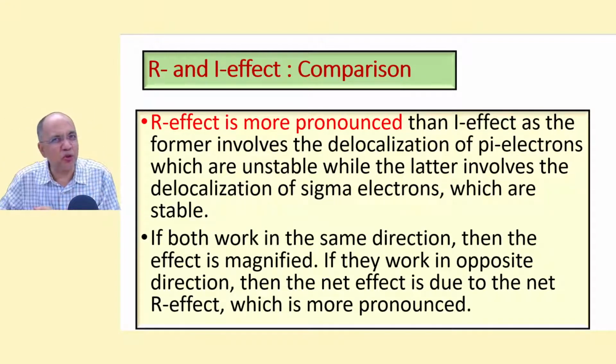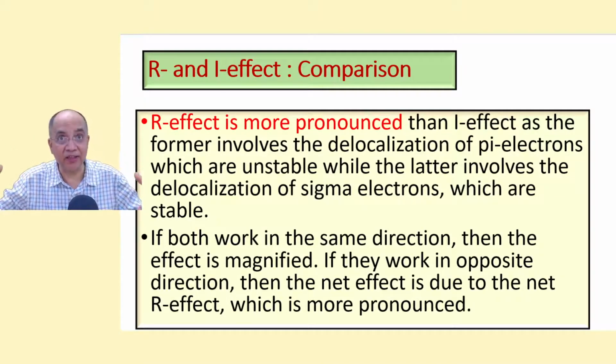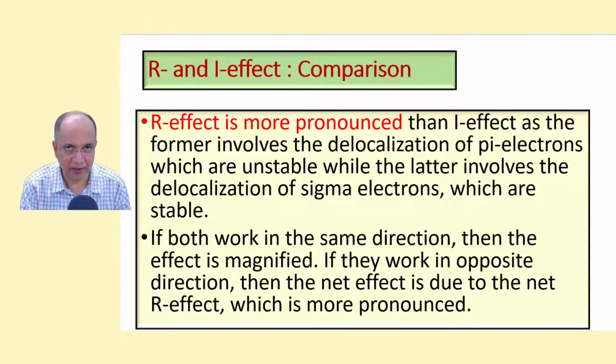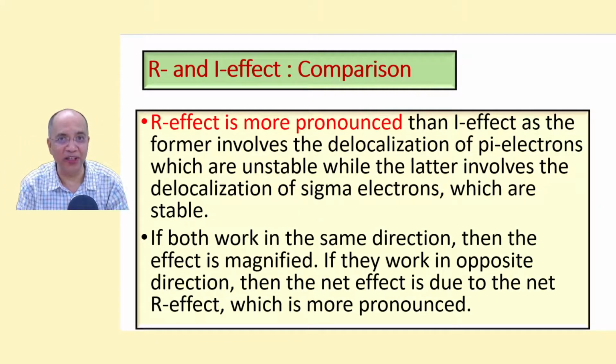But pushing and pulling through a sigma bond is less pronounced, because the bond is strong and stable, so push-pull is less dominant. But if the R and I effects work in the same direction, then it's a great benefit, synergy. But if R and I effects work in opposite directions, then it is R which is dominant.